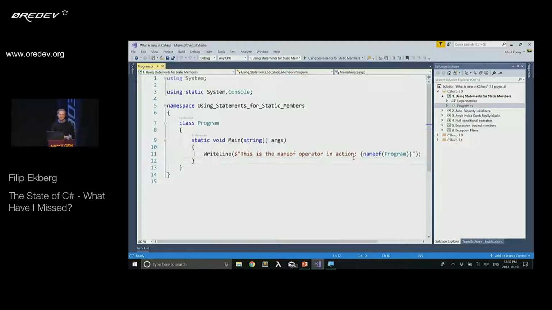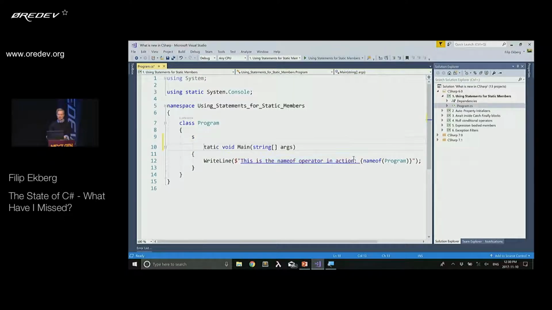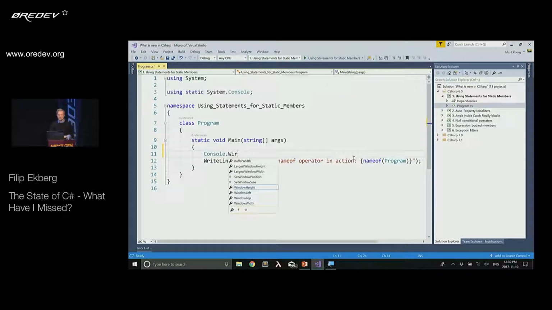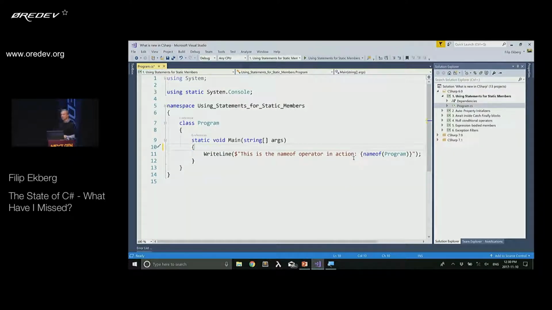So instead of me having to write Console.WriteLine, I can now say just WriteLine, because it's going to look that up automatically. So that's pretty neat. And if I introduce a method in here that's called WriteLine as well with the same signature, it would of course take the one that's closest to it. So it's doing the same resolution as it's doing when it's looking for methods in other cases as well. It takes the one with the best match.